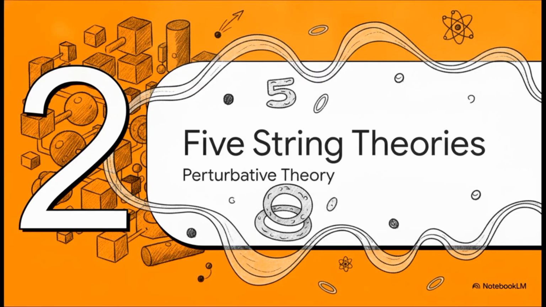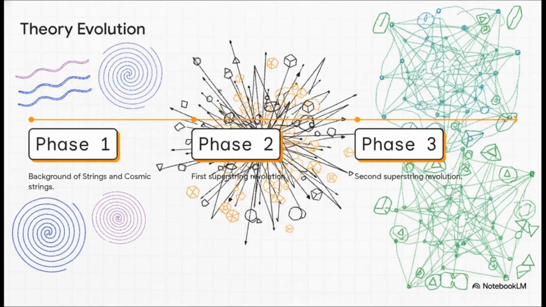Moving right along to part 2, the 5 string theories. Thinking about how this math evolved over time is just fascinating. We start with that early foundational work on basic strings and cosmic strings. But then, the field is hit by 2 massive conceptual explosions, historically known as the first and second superstring revolutions. And each of these phases radically expanded just how complex our theoretical map had to be.